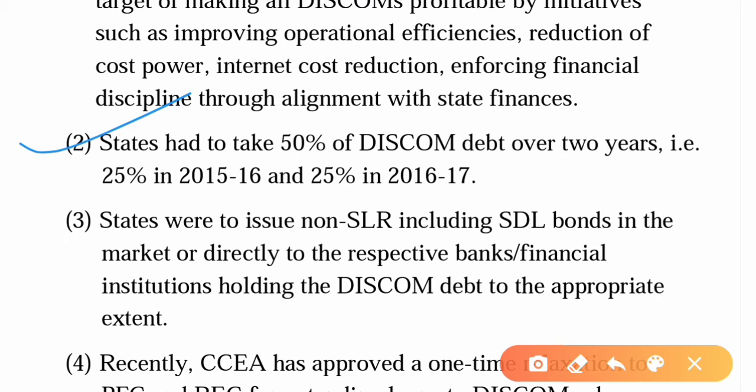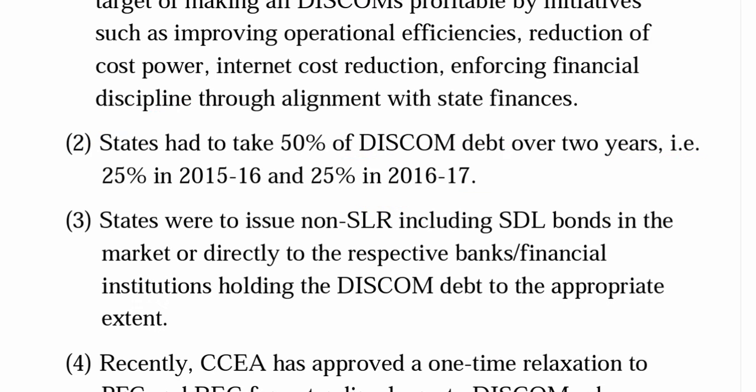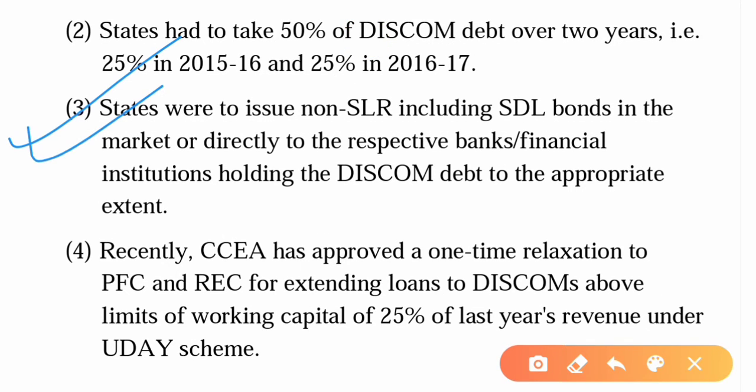The second statement is, states had to take 50% of discom debt over 2 years, that is 25% in 2015-16 and 25% in 2016-17. Discom is nothing but distribution companies. Third statement is, states were to issue non-SLR, including SDL, bonds in the market or directly to the respective banks, financial institutions holding the discom debt to the appropriate extent. SLR is nothing but statutory liquidity ratio, and SDL is state development loans.